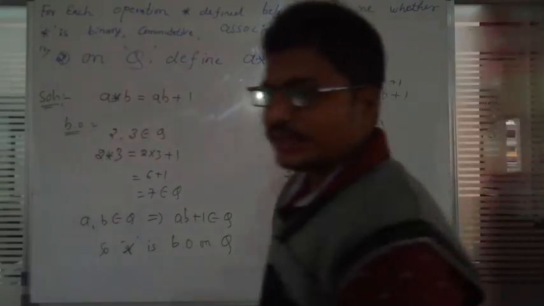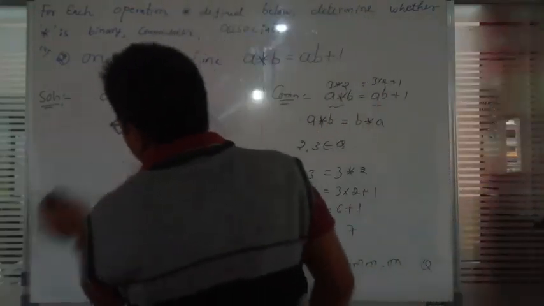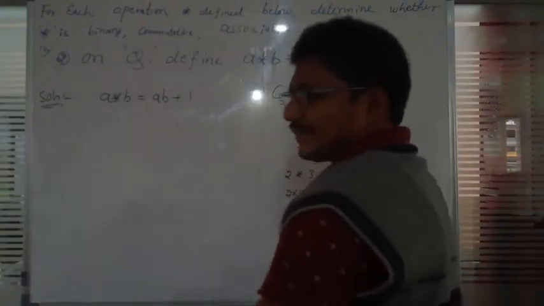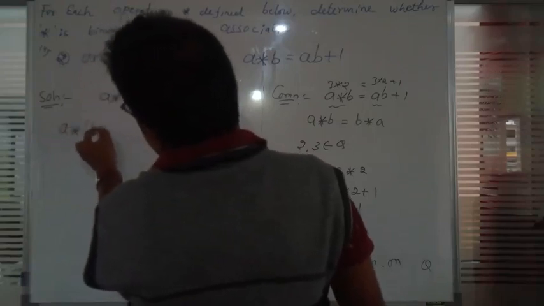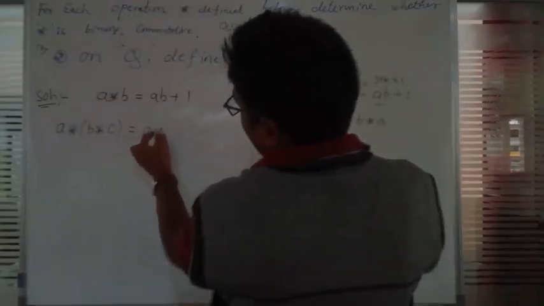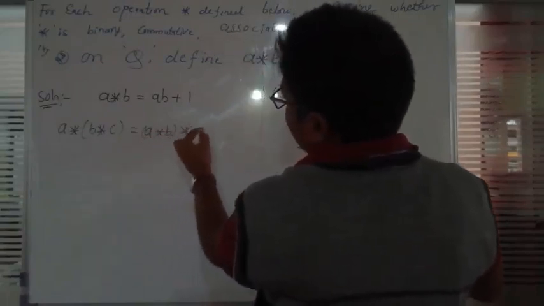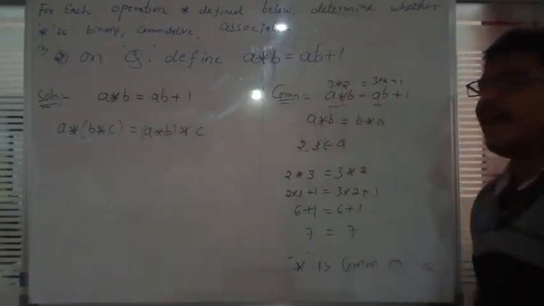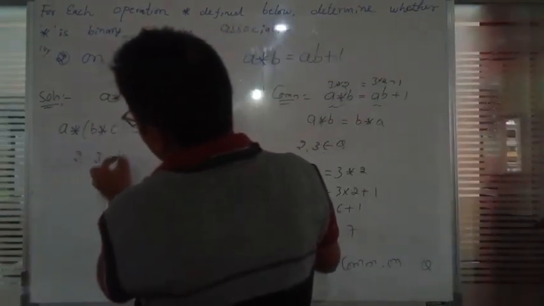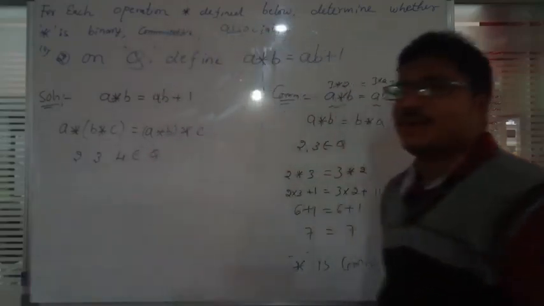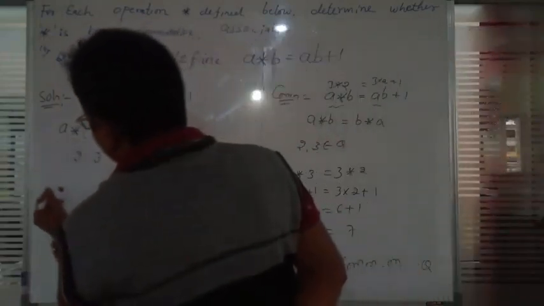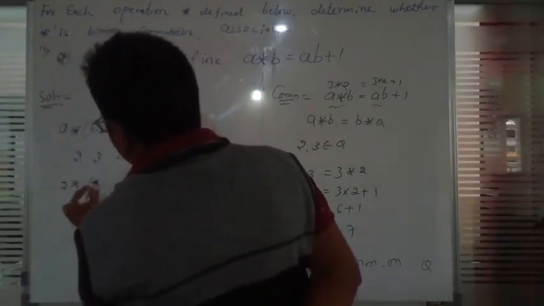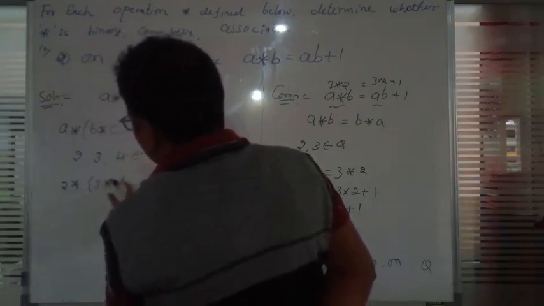Now next we will check whether the associative property holds good or not. Associative tells us a star b star c is equal to a star b and then star c. So I will take 3 numbers, 2, 3 and 4, belonging to the rational numbers. In the placement of a we keep 2, in the placement of b we keep 3, and in the placement of c we keep 4.